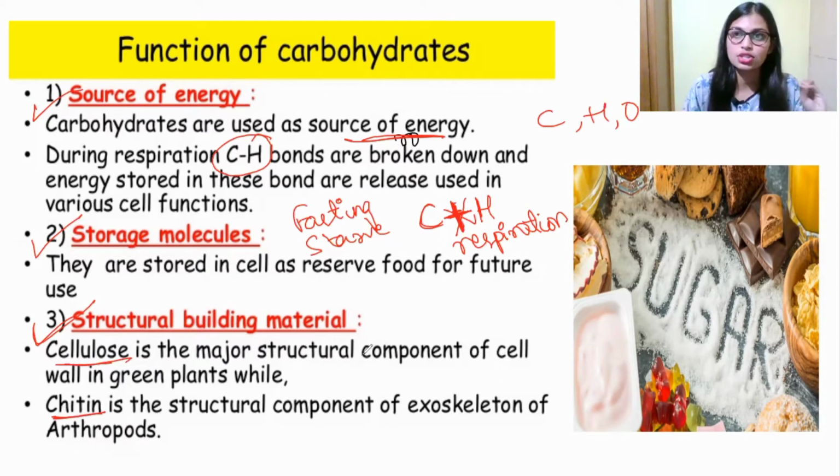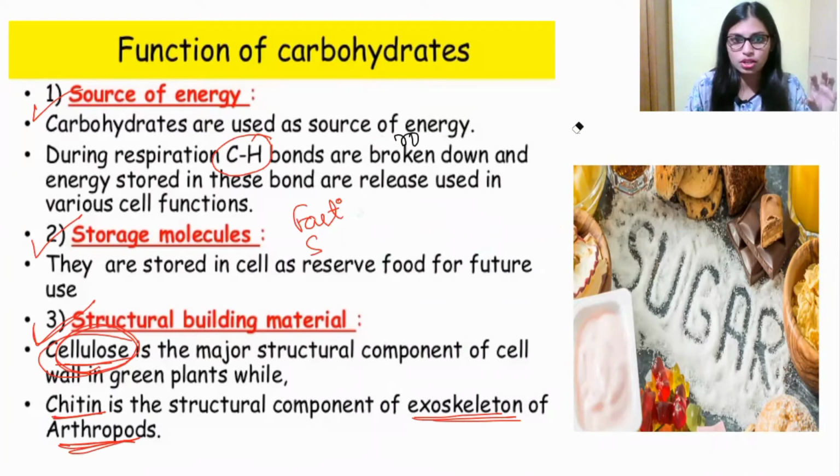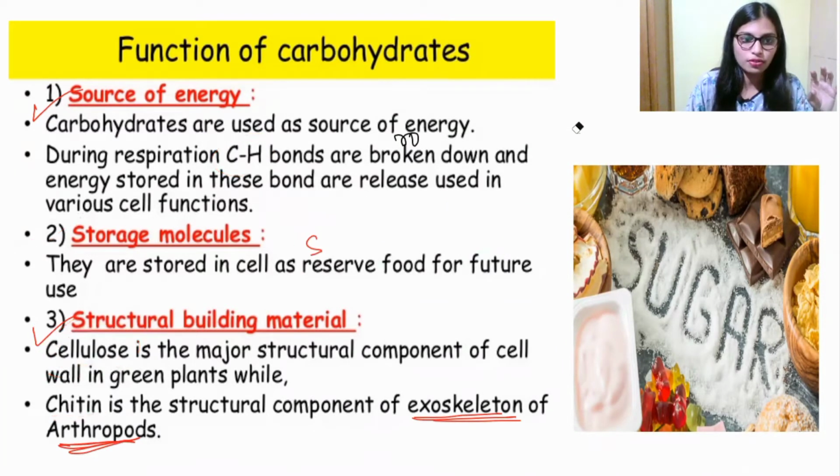Cellulose is the major structural component of the cell wall in green plants, and chitin is a structural component of the exoskeleton of arthropods. So this is about the function of carbohydrates.